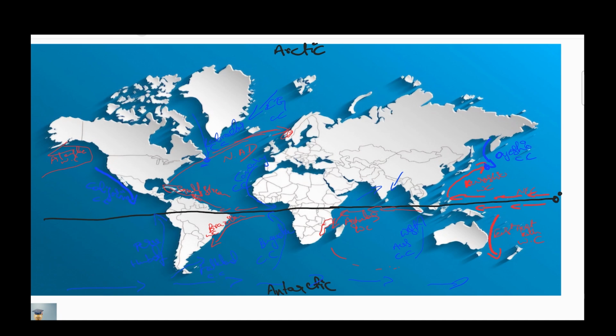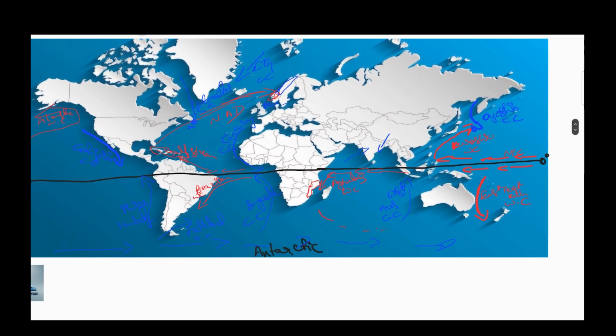In Atlantic Ocean, northern Atlantic Ocean, Gulf Stream is a warm current, and this will become North Atlantic drift, which is helpful for clearing the ports in this Scandinavian countries region. Okay. Which is helpful for navigation. And in cold ocean current, you will remember Labrador is one, and East Greenland cold current and Canary cold current. In southern Atlantic Ocean, that is Brazilian warm current, Falkland cold current, and Benguela cold current. In southern Indian Ocean, that is Agulhas warm current, and another is West Australian cold current.